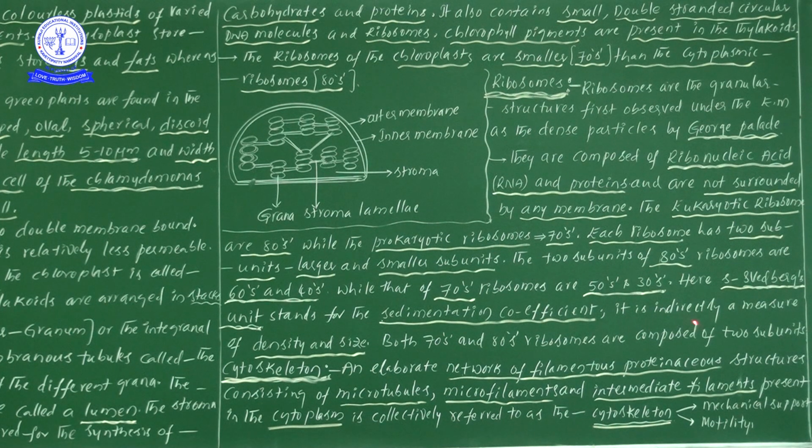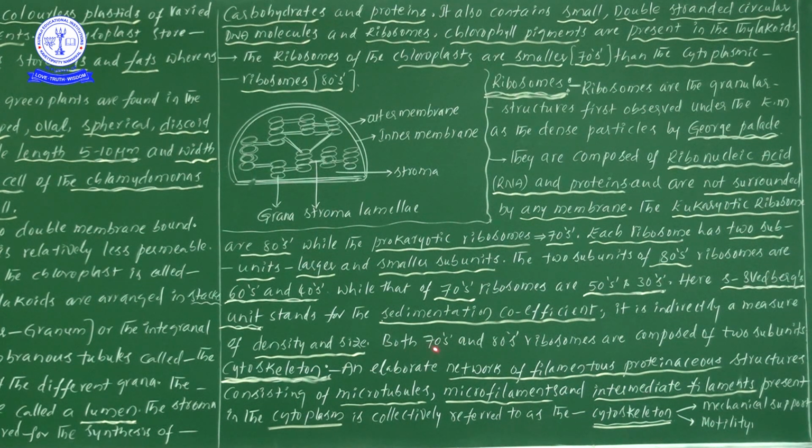It is indirectly a measure of density and size. That particular process is an indirect measurement of density and size. So if you would like to find density and size, we have to use the sedimentation coefficient test in centrifugation. Thereby we can find out the values.